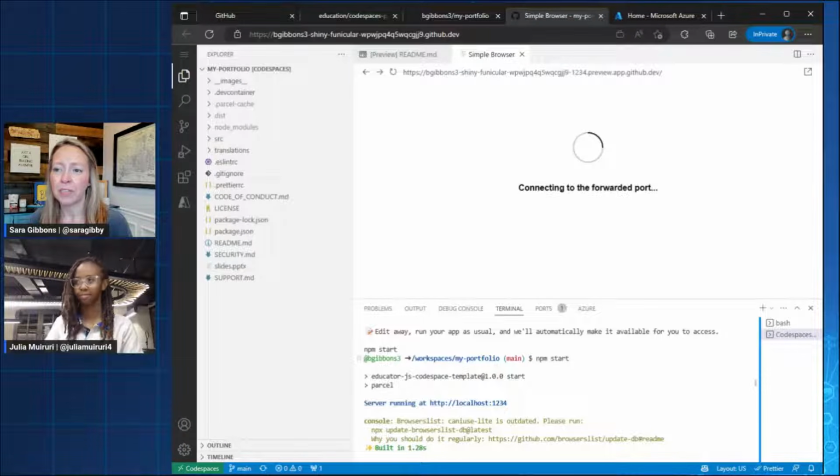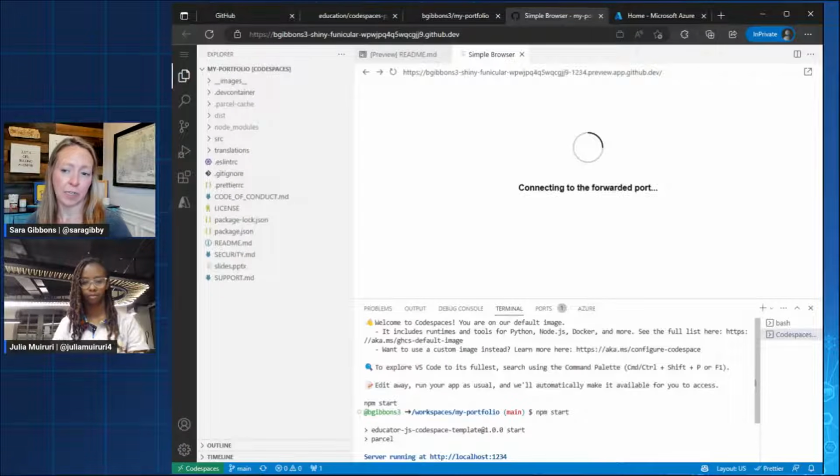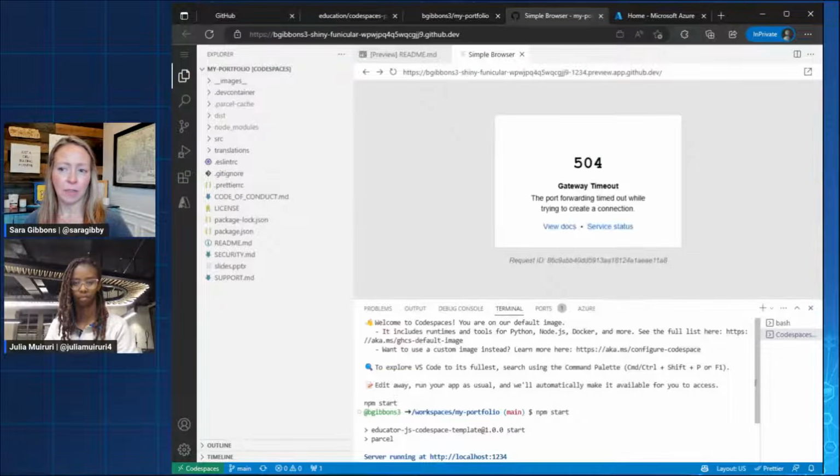This project is set up to start the portfolio application automatically. So I didn't do anything. And as soon as I started up my Codespace, we could see down here in terminal that it was doing some things for us automatically. One of them was npm install. So for those that, 504, I wonder what happened here. We'll look at that in a second. So for those that are familiar with Node, Node's just different packages that you can use for a JavaScript project.